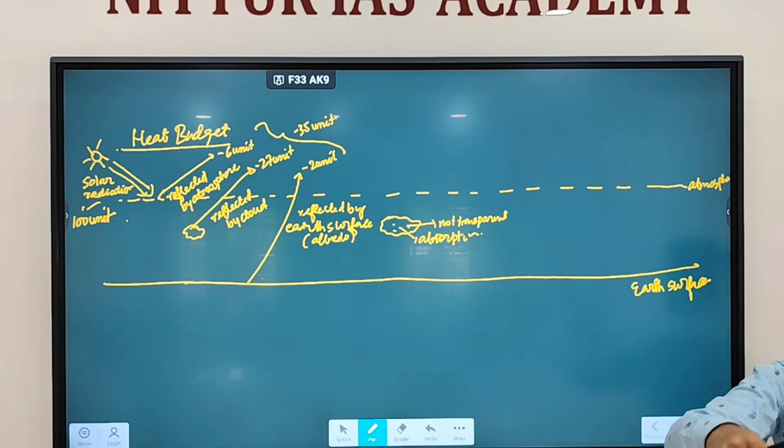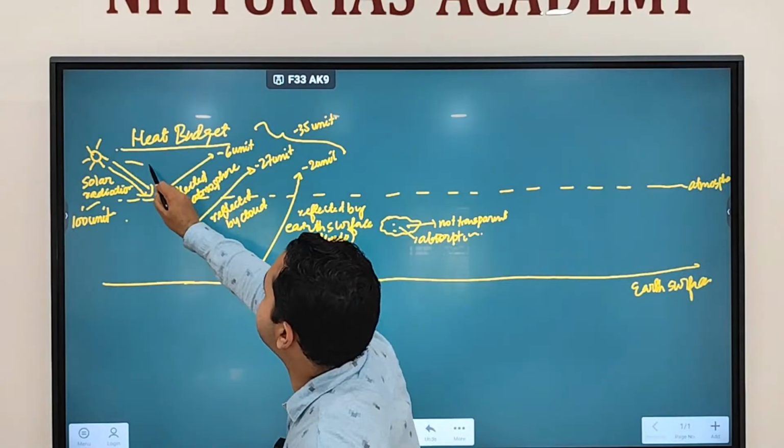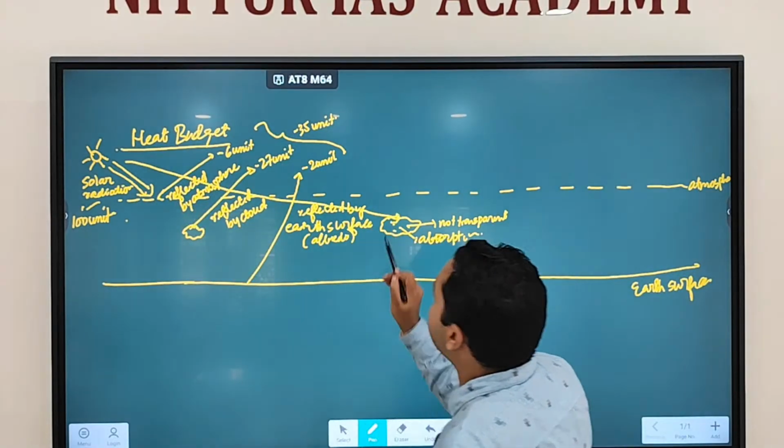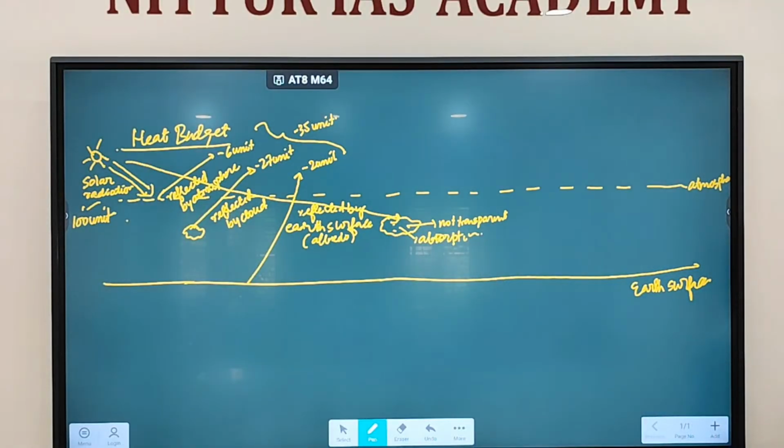If the wavelength is equal to the radius of the obstructing particle, what will happen? Absorption happens. Go back to transparency of the atmosphere. We discussed the temperature distribution effect, so there we have written transparency of the atmosphere. So whatever the sun's radiation is coming, if this wavelength is equal to the radius of the obstructing particle, then what will happen?